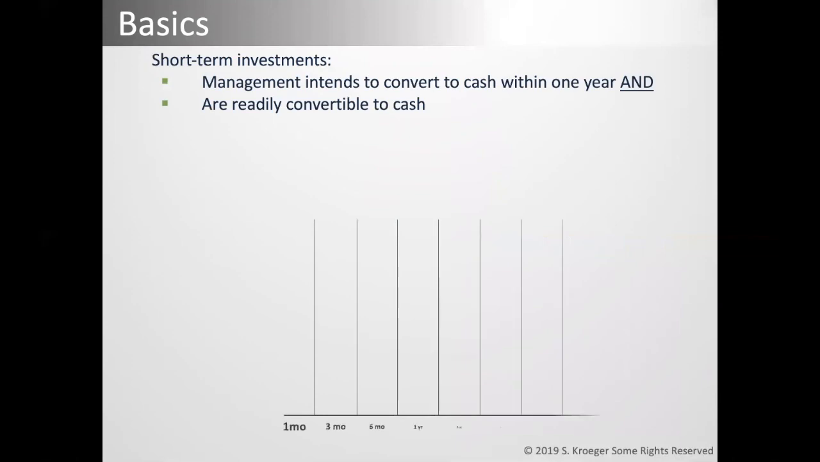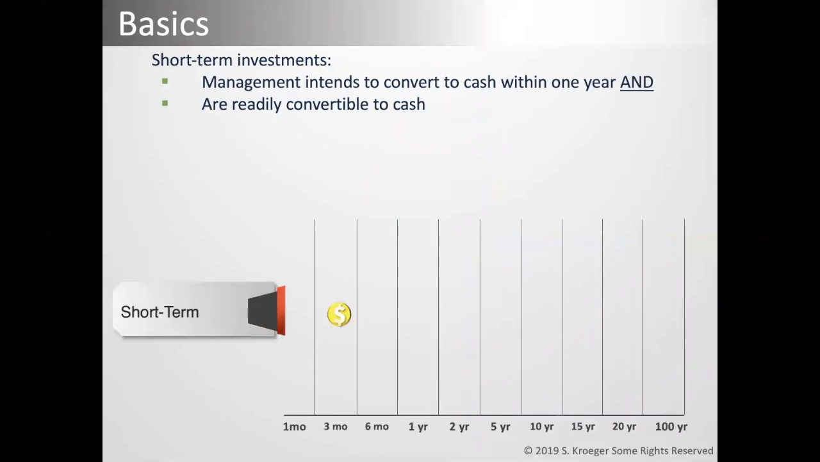The last slide for this topic is on the short or long-term designation for securities. Short-term investments would be classified as current assets on the balance sheet. Short-term investments must meet both of these requirements in order to be considered short-term. They must be intended to be converted into cash within 1 year or the operating cycle, whichever is longer, and they must be readily convertible to cash. So you have to have the intention of selling these within a year and they need to be easily able to turn into cash. These investments usually mature between 3 and 12 months.